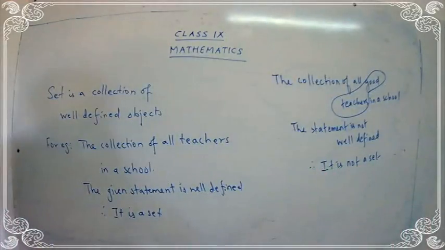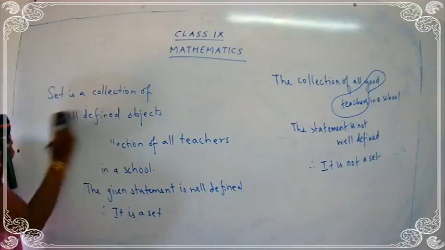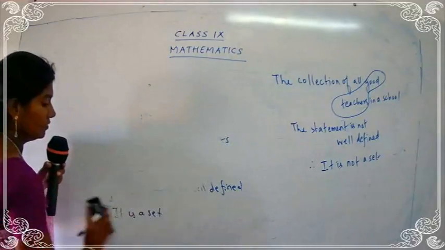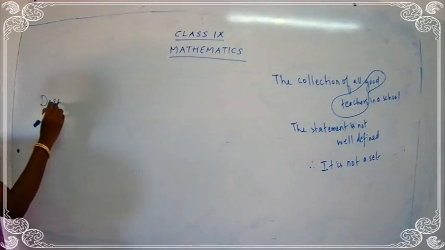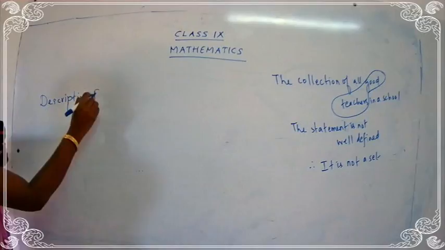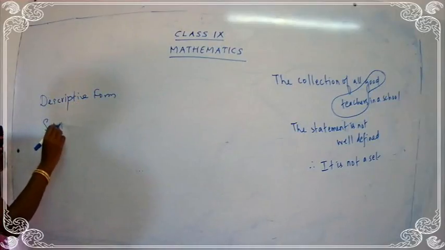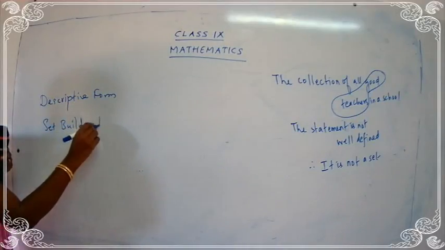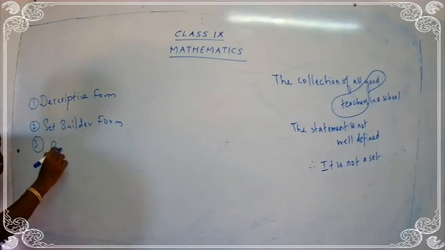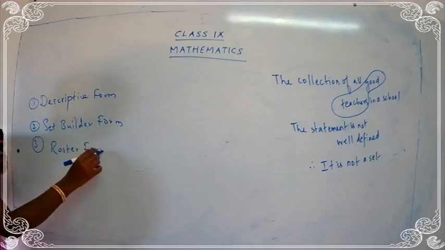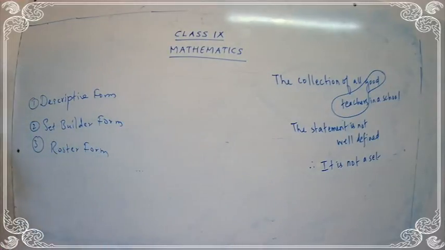Let's have a small revise of the different forms. So what we have seen, we have descriptive form, then you have set builder form, and also we have one more. What is that form? Yes, roster form. I hope you remember these three forms. What is the first form, children? Descriptive form. What is the second form? Set builder form. What is the third type? It's a roster form.